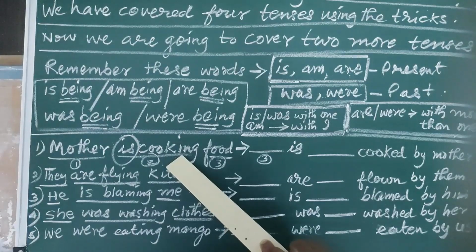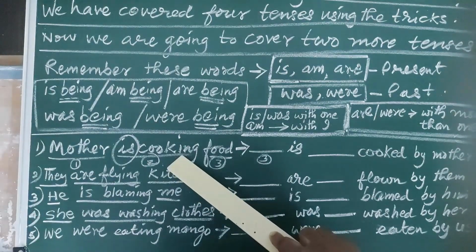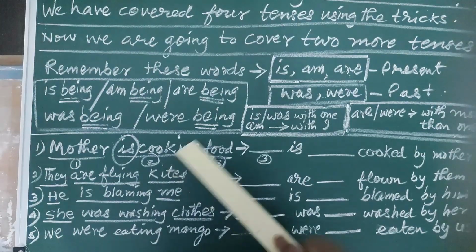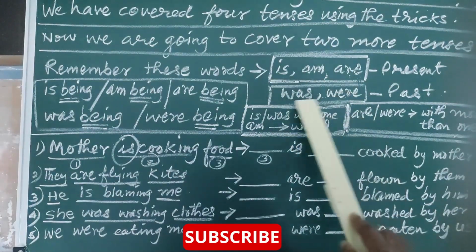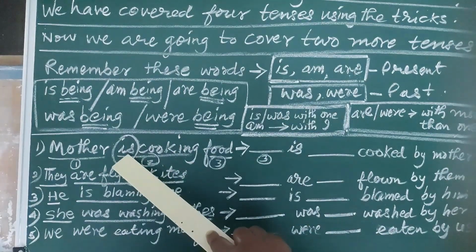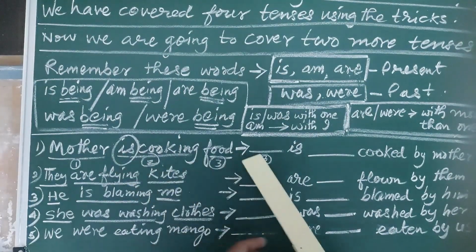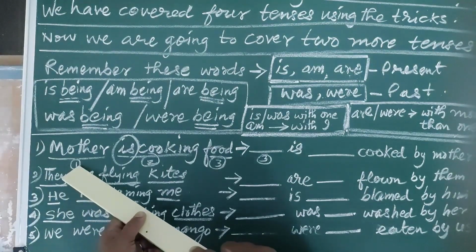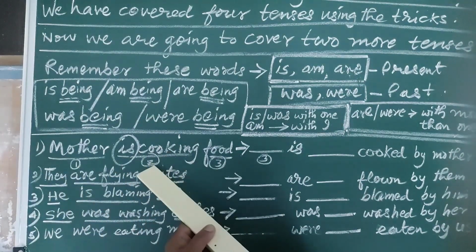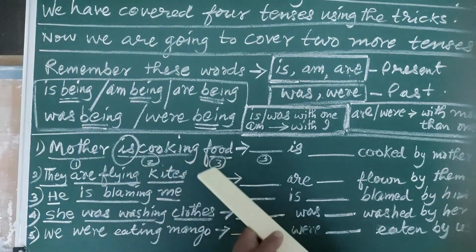Now let us convert the sentence. Even if you don't know what tense it is, please just identify these 5. If any one of them happens to be inside the sentence, then let us come to this place. This is the first one: Mother, subject. Is cooking is the verb, second, and food, third.